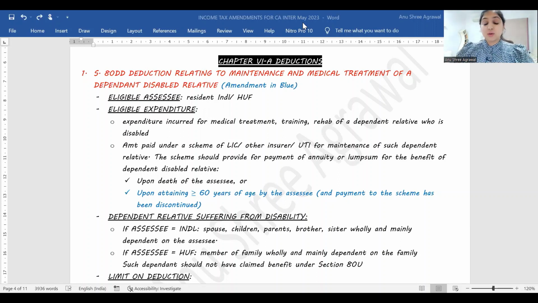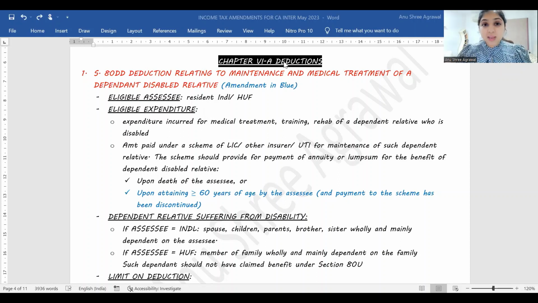Now before this we have already recorded two videos. In the first video I discussed the amendments in basic concepts, and the second video was about amendments to the 5 heads of income. In this video, we are going to focus only on Chapter 6A.